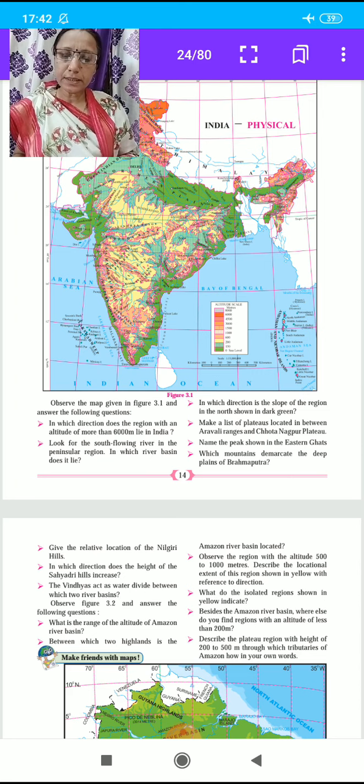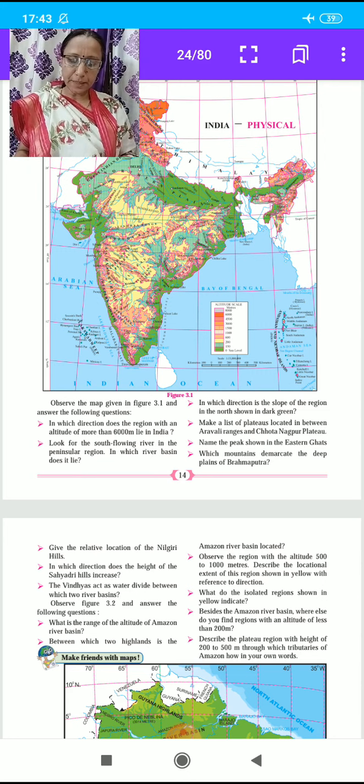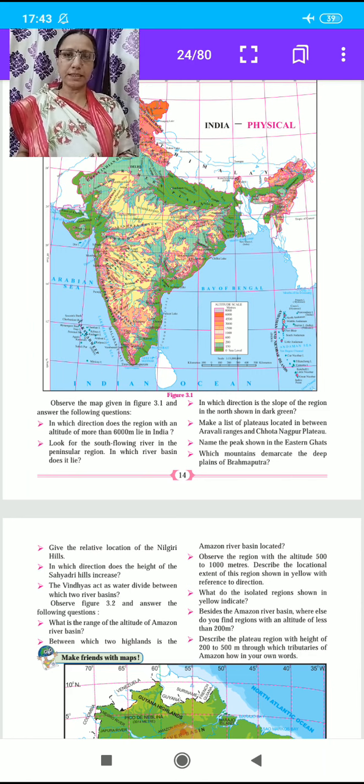Then next point is the North Indian Plains. Our lesson's next point is North Indian Plains, which are a major part of the physiographic division in India. This division lies between Himalaya mountains in the north and the peninsula in the south. Similarly, it extends from Rajasthan and Punjab in the west to Assam in the east. It is mostly a flat, low-lying area. The North Indian plains are divided into 2 parts.